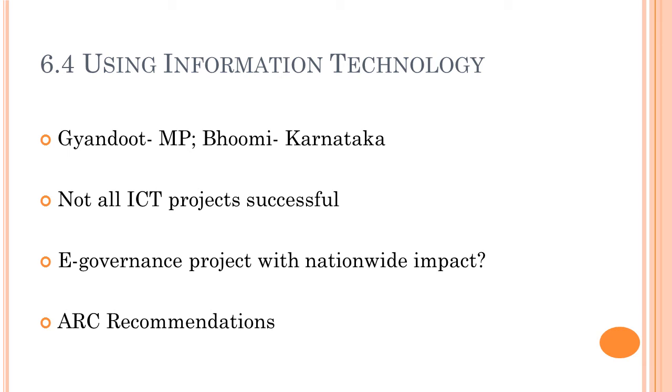And the best part about this, and how are they trying to do that? They are trying to do that through kiosk. So again, we have talked about kiosk. Do look for Google images of kiosk, so you will understand what is a kiosk. Okay, let's rewind. So they seek to provide info about prevailing agriculture produce prices at auction centers and easier processes for obtaining copies of land records, which are connected to intranet, right? And the entire cost of this whole thing is borne by PRIs, that is Panchayati Raj institutions.